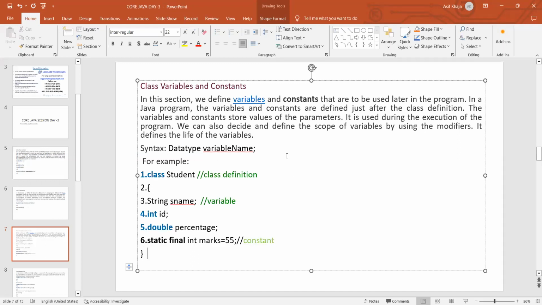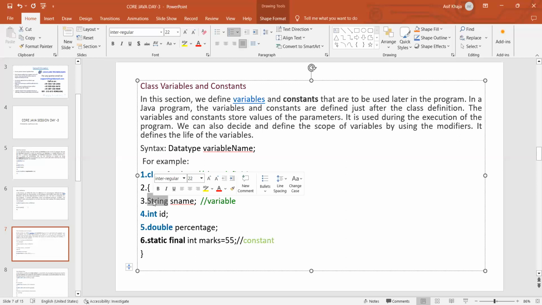The variables and constants store values of the parameters. For example, if some method is there in this class and there are some parameters to that method, in order to store the values to those parameters, we are going to use these variables and constants.